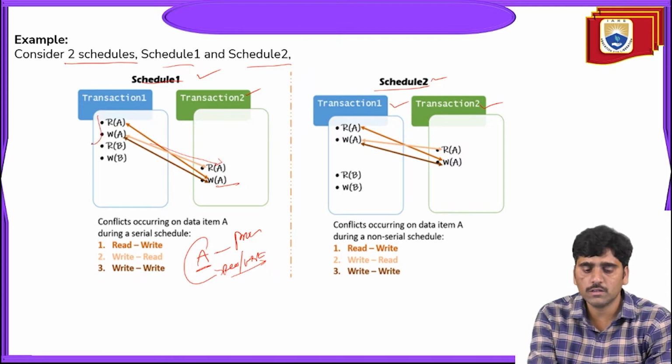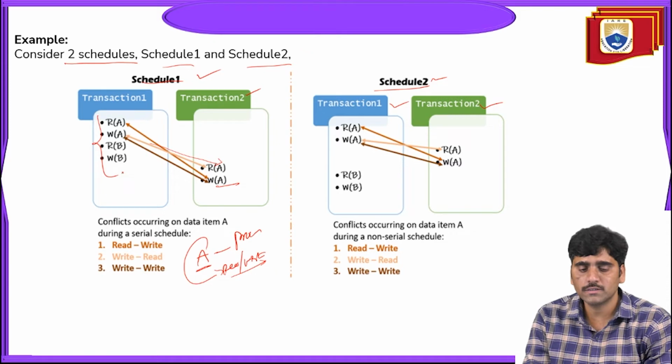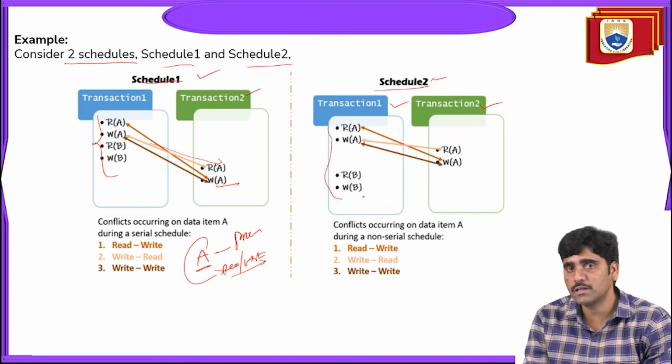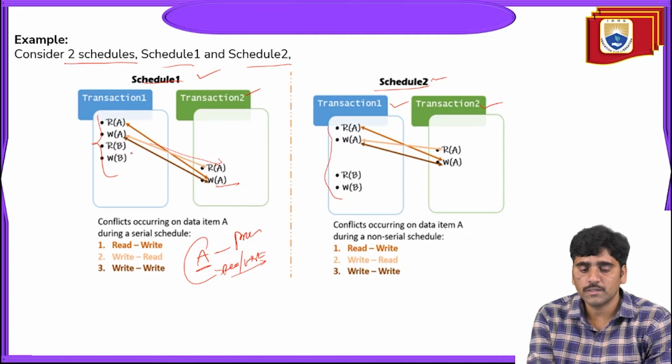So this is the serializable schedule. All the schedules here are serializable, but here all the schedules are non-serializable actually. In the serializable one, performing a read operation on A leads to performing a write operation on A. Similarly, a write operation on A is followed by a read operation on A from transaction 2. Similarly, a read operation on B and a write operation on B.